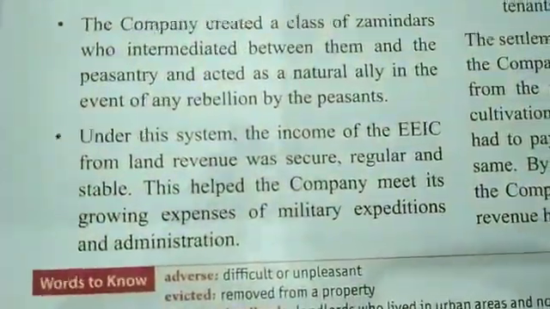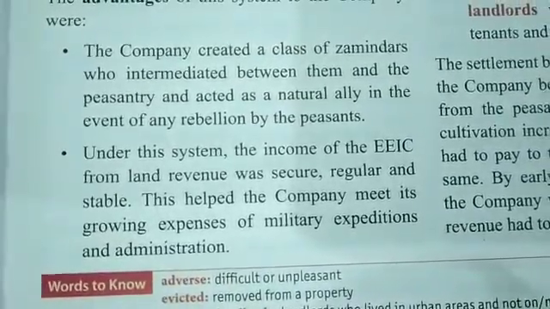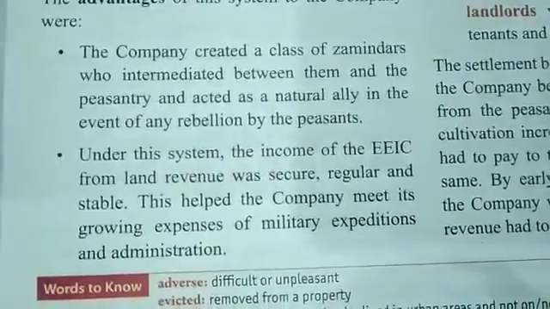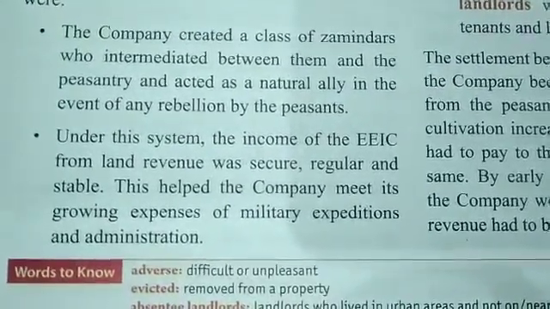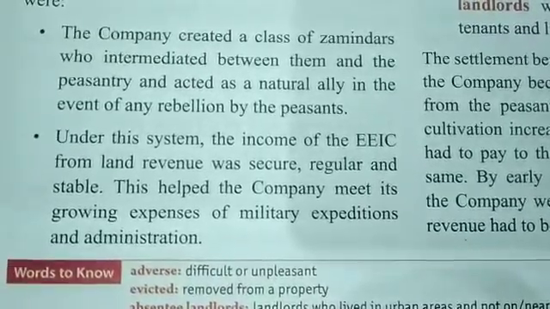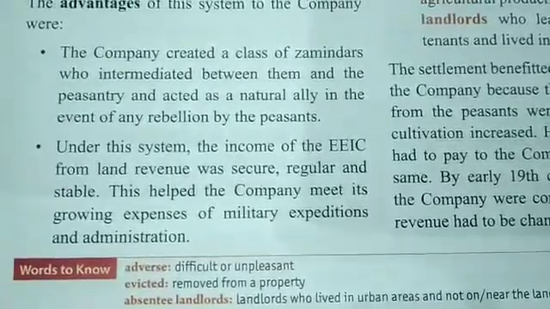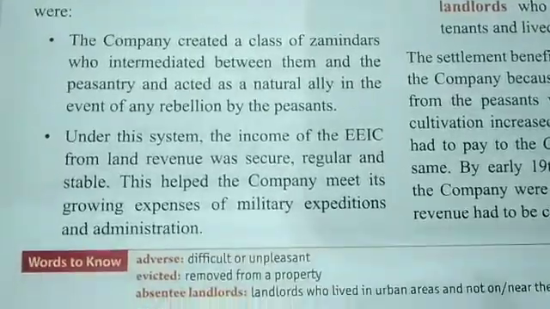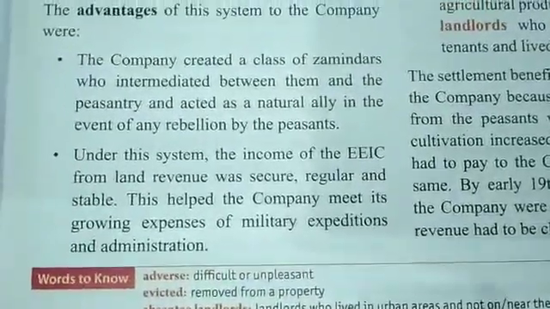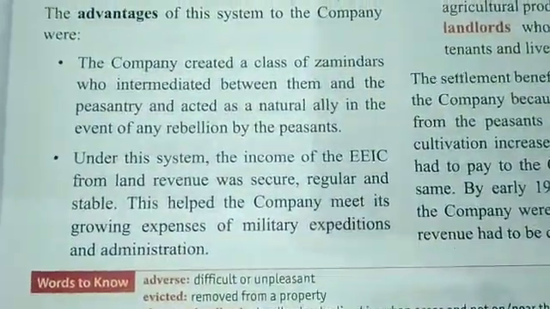Under this system, the income of the EEIC from land revenue was secure, regular and stable. This helped the company to meet its growing expenses of military expeditions and administration, along with maintaining the army.